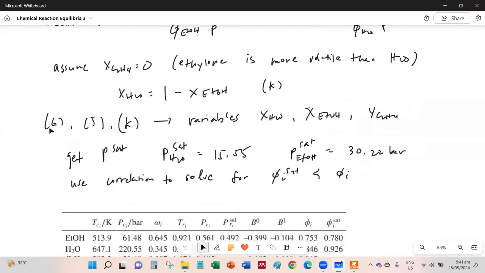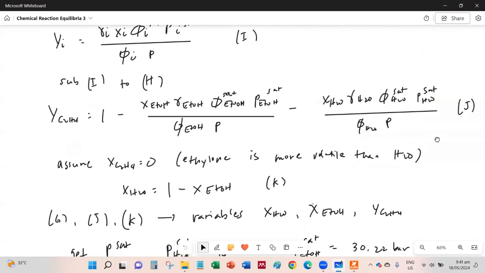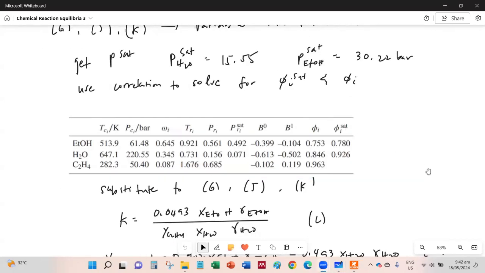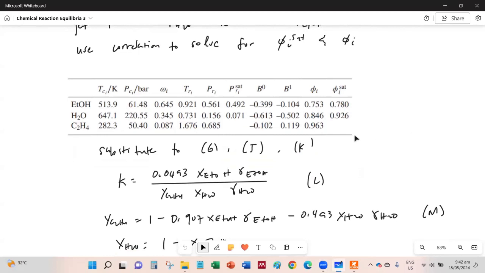What remains in equations G, J, and K would only be the variables XH2O, XETOH, or ethanol, and YC2H4, or ethylene. So we substitute the numerical values into G, J, and K.